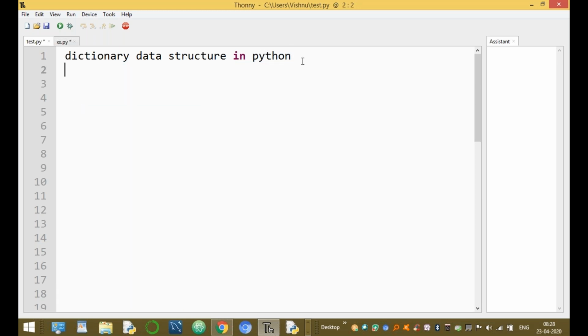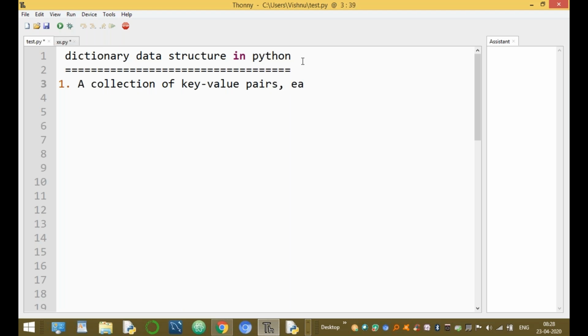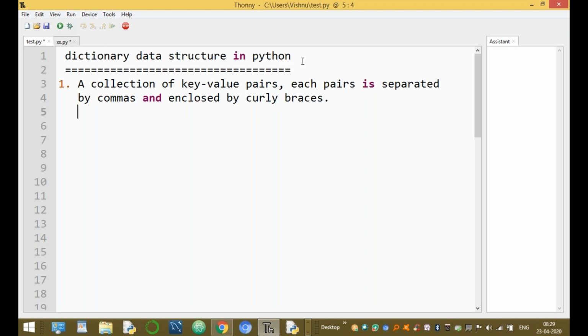Now, what is a dictionary data structure in Python? What is a dictionary first of all? A dictionary is a collection of key value pairs. Each pair is separated by commas, and the pairs are enclosed by curly braces. It is called a dictionary.